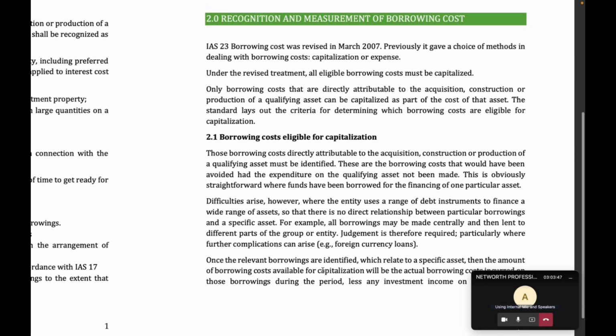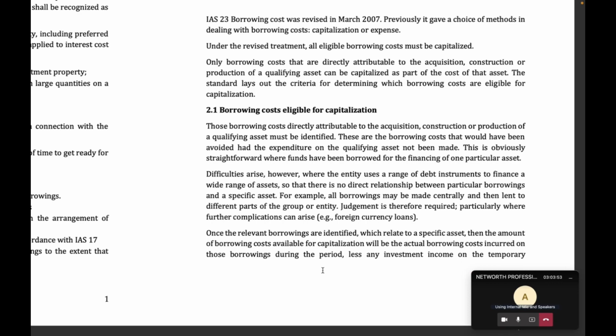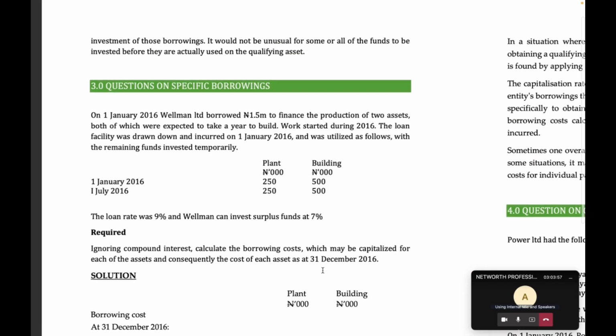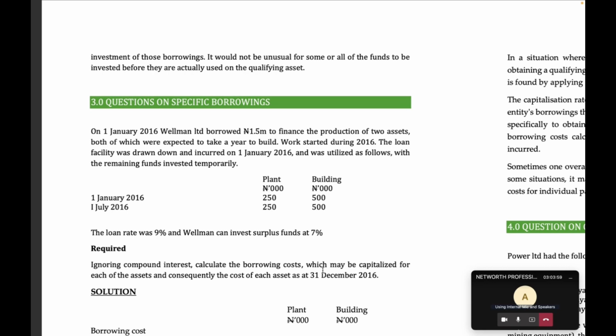So again, all of this is just what we're addressing. Now, the thing is this: when you borrow, two things can happen.